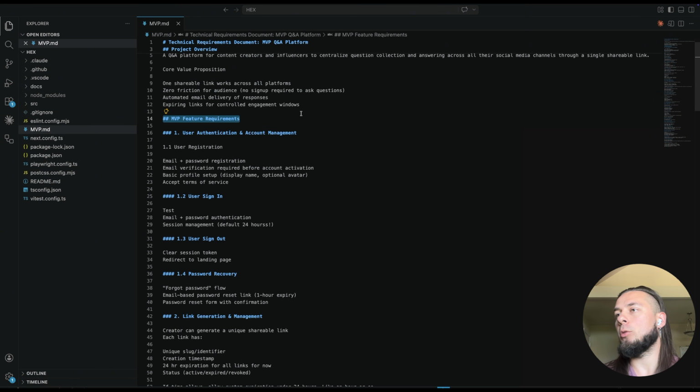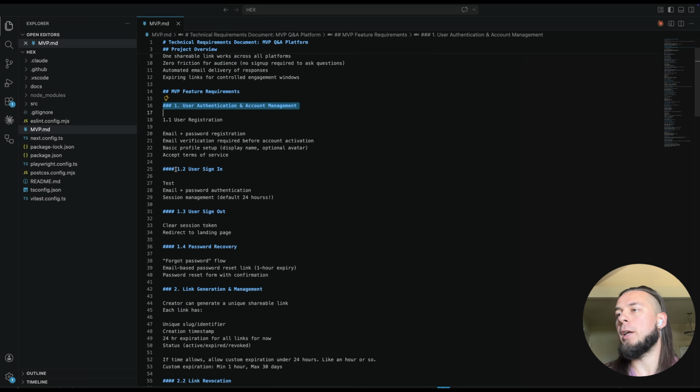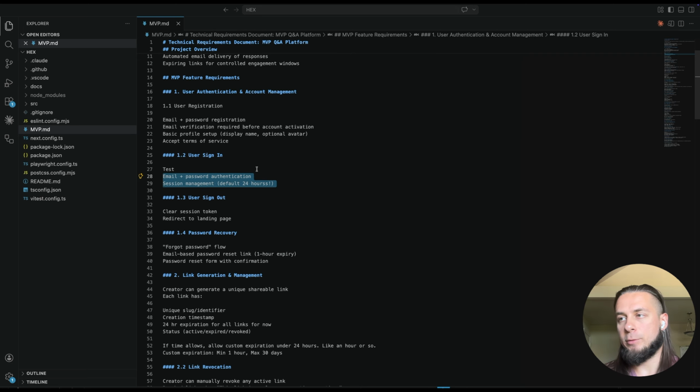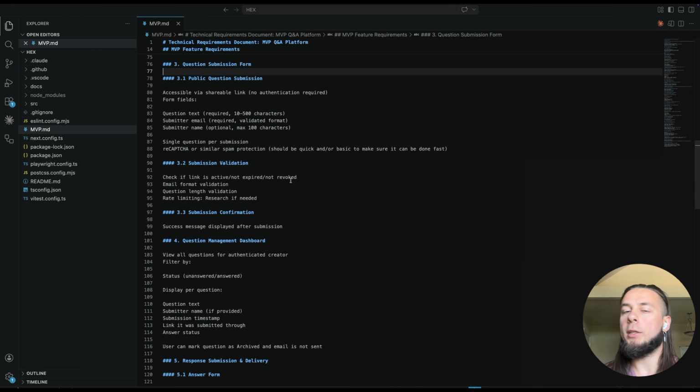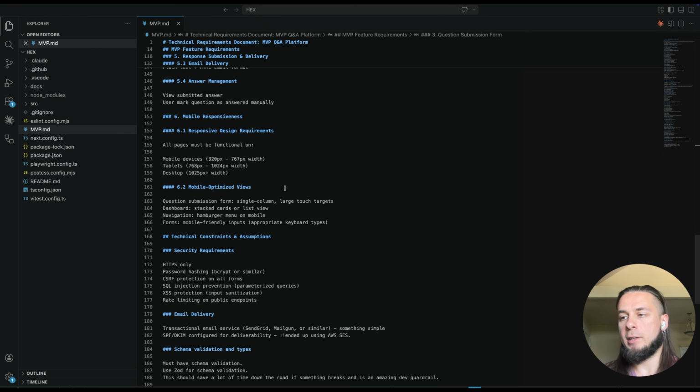And it has all the things that one might need, right? So user authentication, account management. For example, user sign-in has email and password authentication, and session management, default 24 hours. So this was acting kind of like my Bible, right? To help me not deviate from the path. And then it has other things like the question submission form, what each thing is supposed to be doing. This is how I did it.